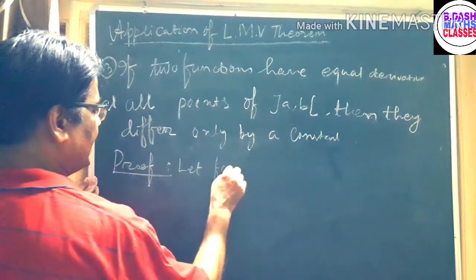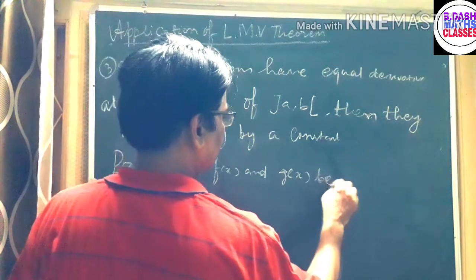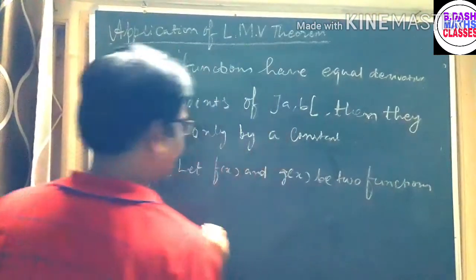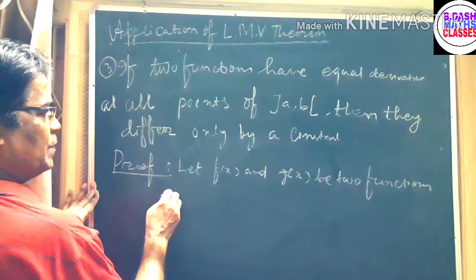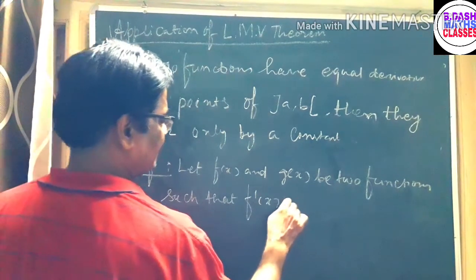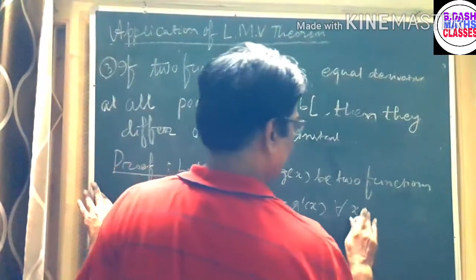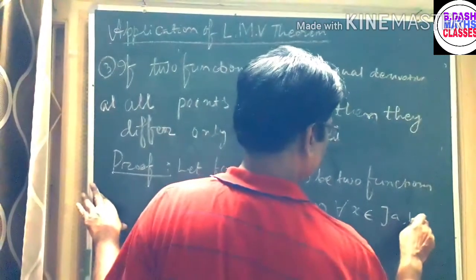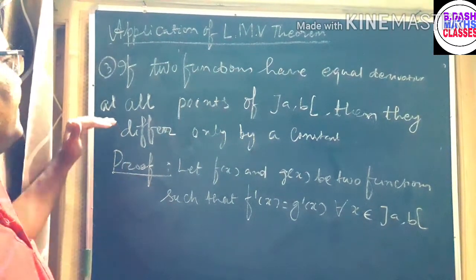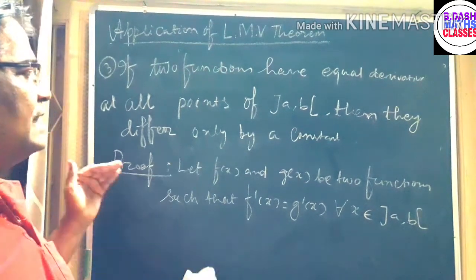Let f of x and g of x be two functions such that f dash of x is equal to g dash of x for all x belonging to the open interval AB.